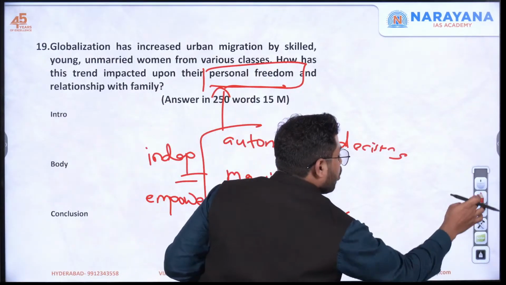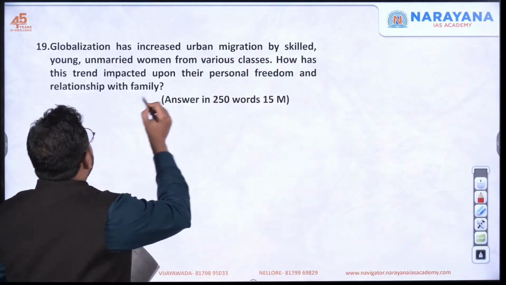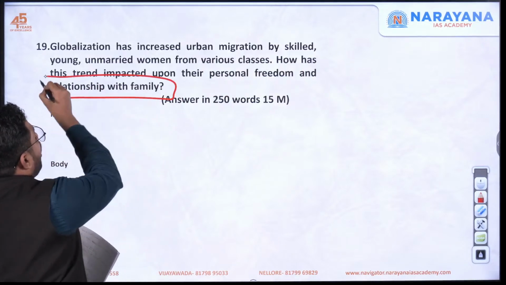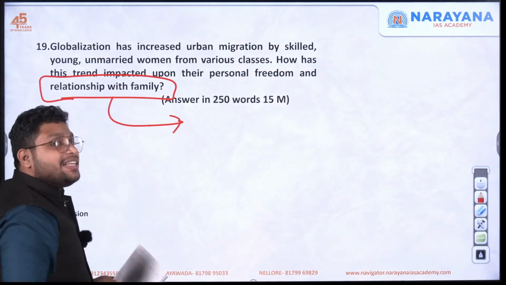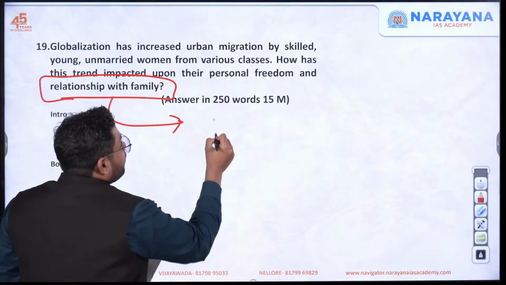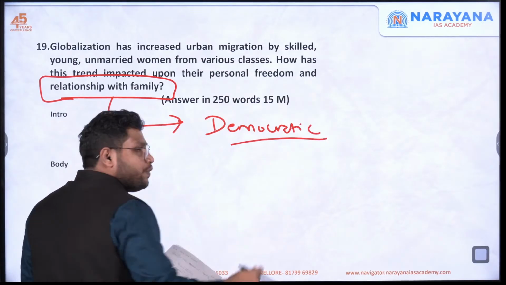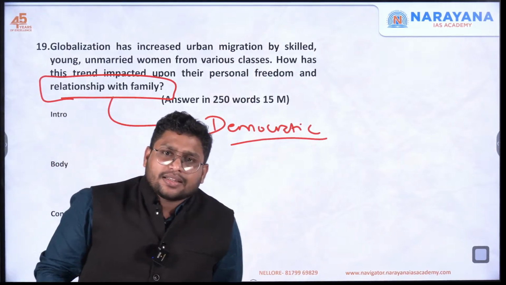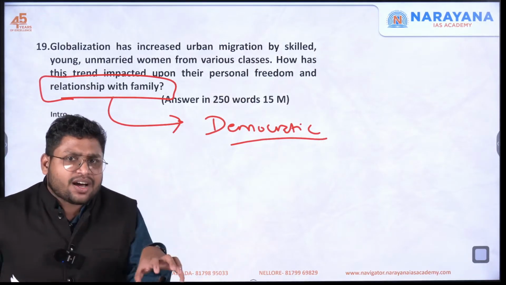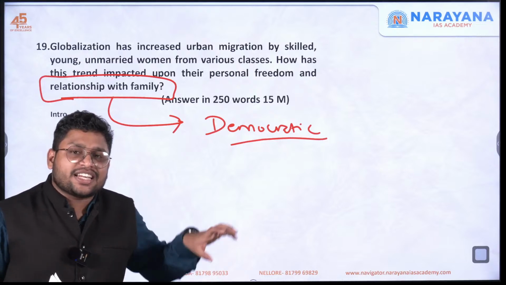And then if you're talking about the relationship with family, how her relationship with family is changing. So you'll see we are looking at relatively more democratic families. If you go to village areas, there is intense level of patriarchy and patriarchal structure existing in the families.